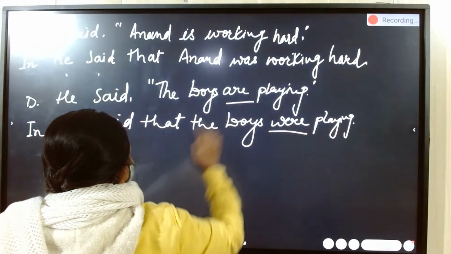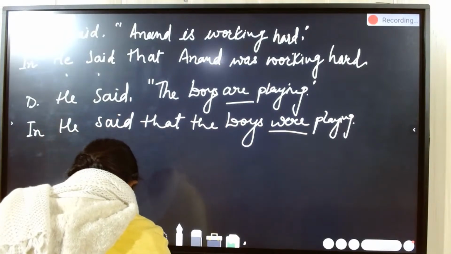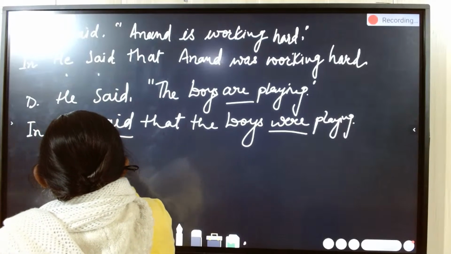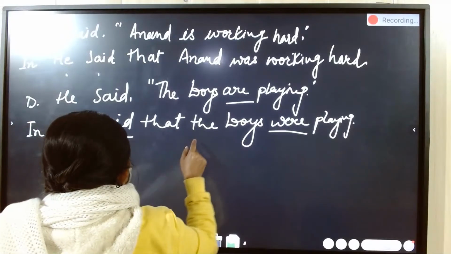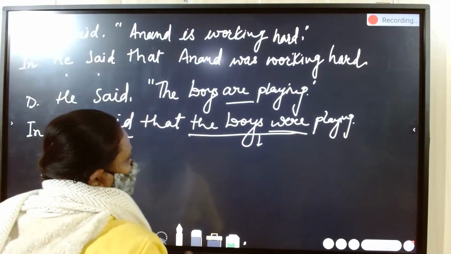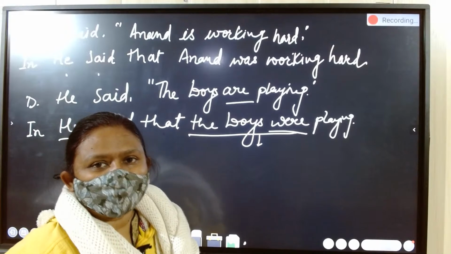So see, present continuous becomes past continuous, and the first part of the sentence is the reporting verb. It will change into second form of the verb, and the rest is the reported speech. It will be changed according to the respective tenses.